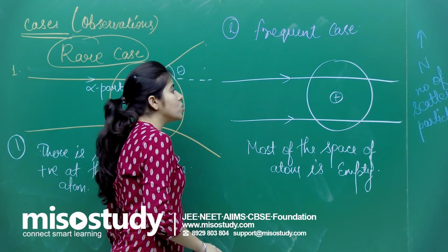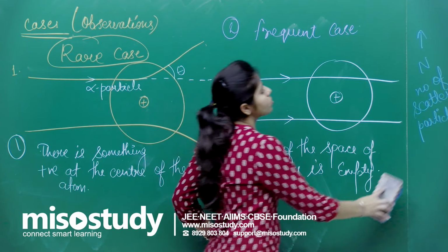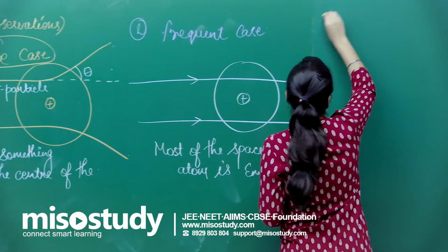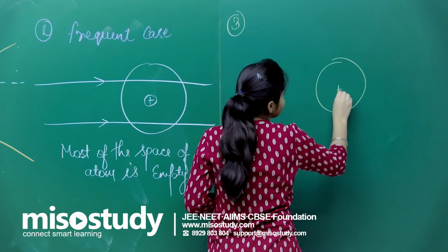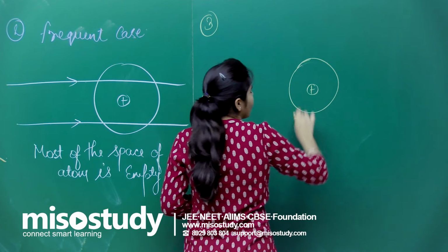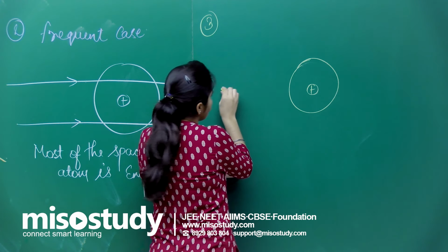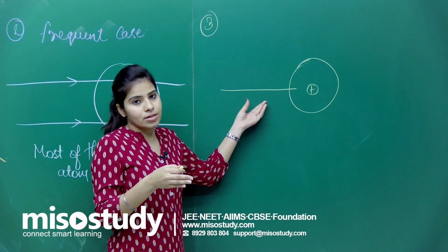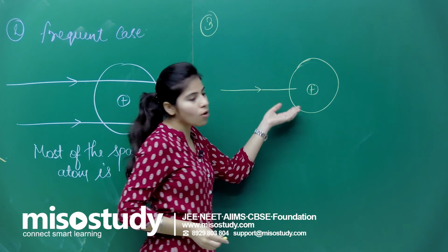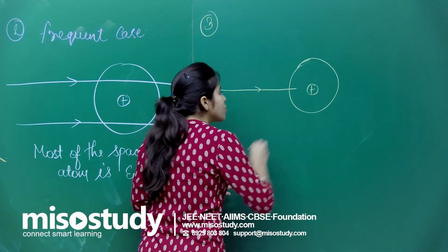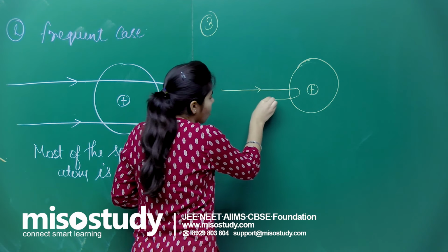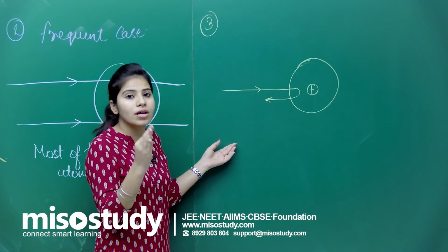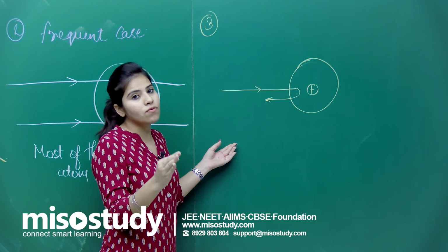Now if I jump to the third observation of Rutherford's experiment: suppose this is the atom, and this is the nucleus. What was happening there? If the alpha particle is coming directly straight towards the center, towards the head of the nucleus, then it will retrace its path, that is, it comes back, and the deviation is 180 degrees.